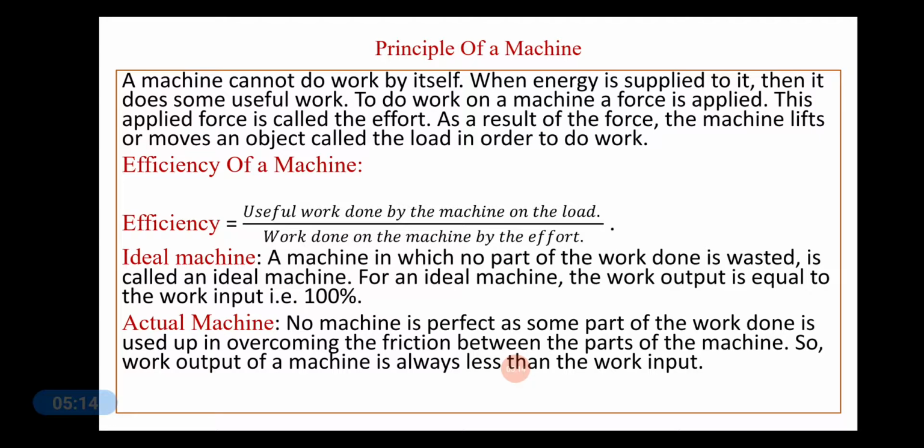So, if we say that a machine is 80% efficient, it means that 80% of the work input to the machine is obtained as the useful work output. That is, the remaining 20% is wasted in overcoming the friction.